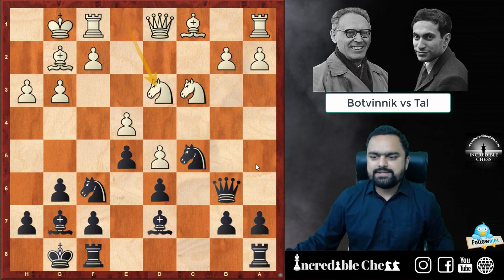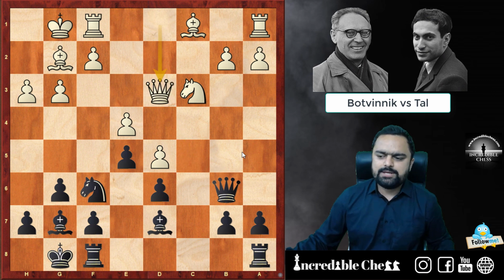The knight comes to the d3 square, challenging the knight which is sitting on the c5 square. Knight captures on d3, queen captures d3, and now a very interesting idea.